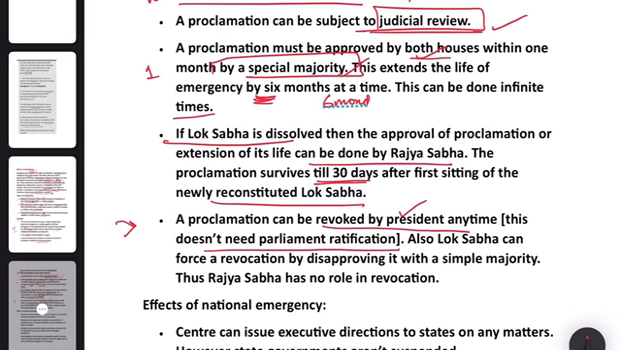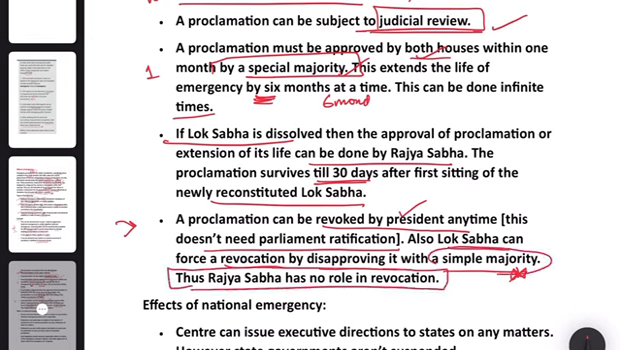And also, Lok Sabha can force a revocation by disapproving it with a simple majority. Thus, Rajya Sabha has no role in revocation. So, it is a power of Lok Sabha to revoke.